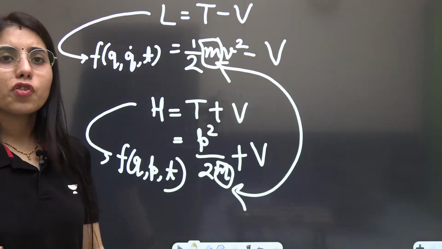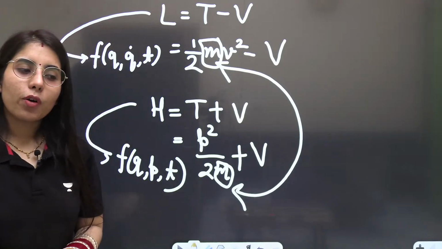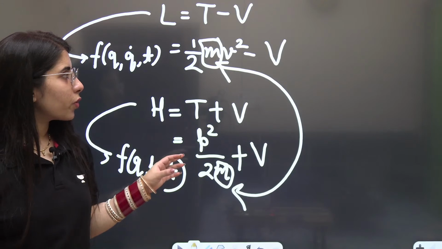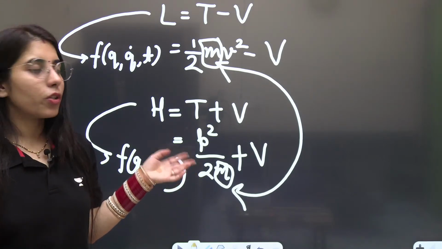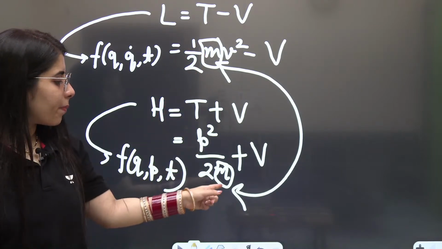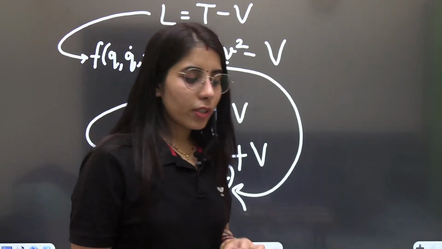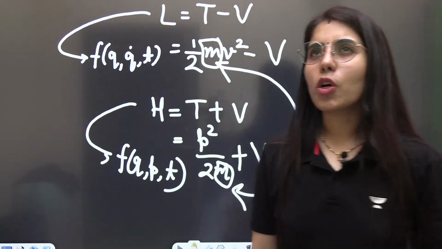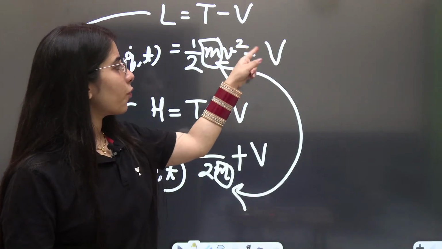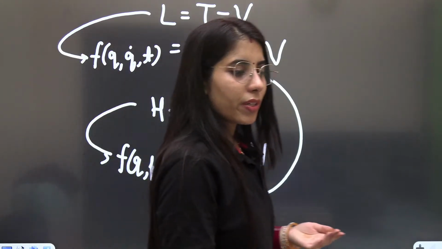Otherwise, there is a formula which relates the Lagrangian and the Hamiltonian together. But if you go for that formula, it may take very much time. So I would suggest that whenever it's possible for you to use this trick, you should go for it. Compare, get m, write m. Get m, write m. This is what you have to do. If you do it this way, you will find the process so simple and easy. And the same with potential energy: if it is minus V, you have to take plus V at this place. This is how you reach the final answer.